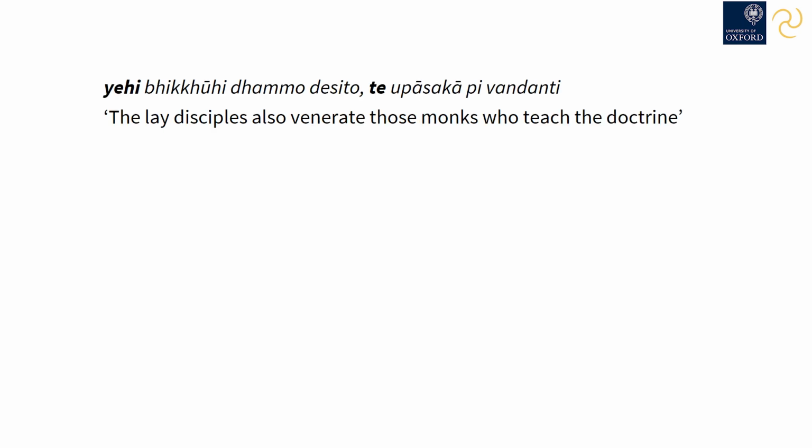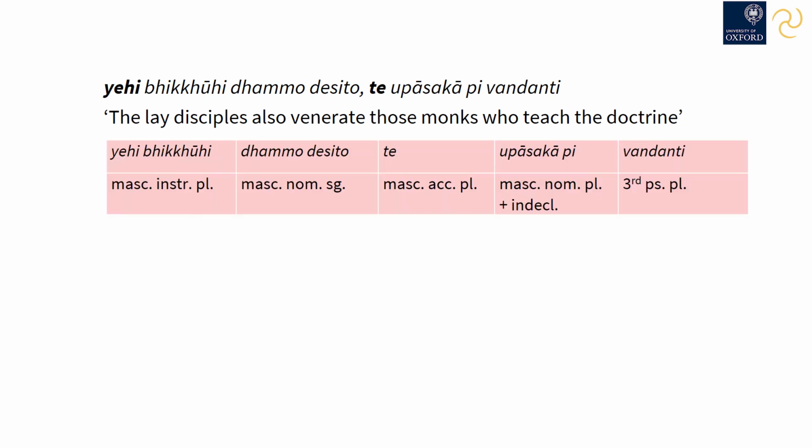Yehi bhikkhūhi dhammo desito, te upāsakā pi vandanti. The lay disciples also venerate those monks who teach the doctrine. In the correlative clause, te and upāsakā are not in agreement. Te is rather the correlative pronoun which picks up yehi.